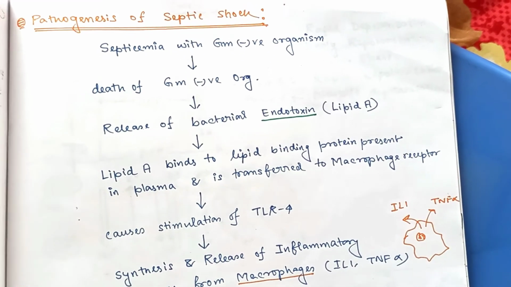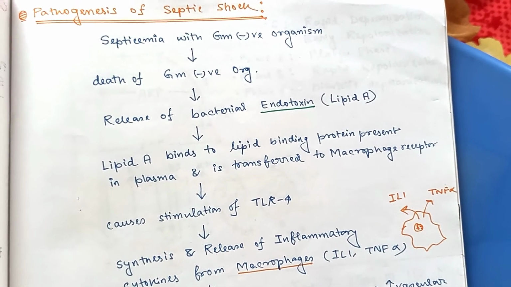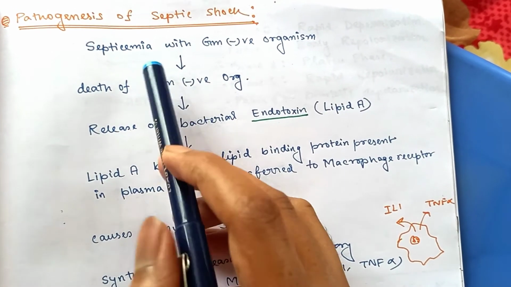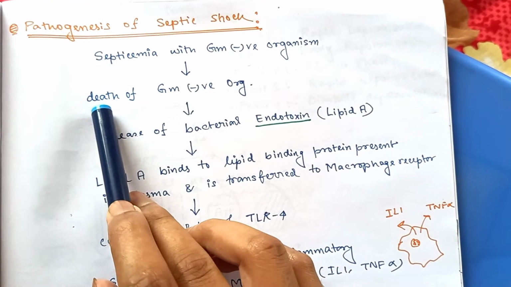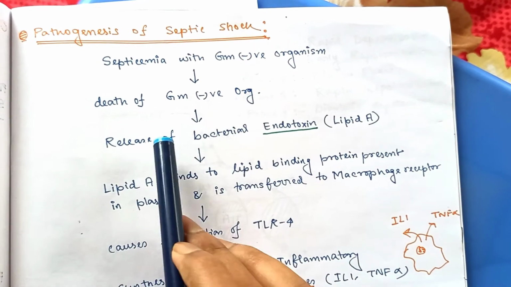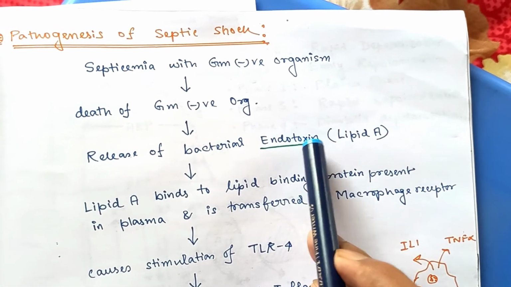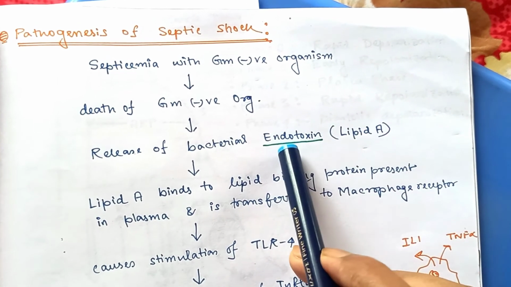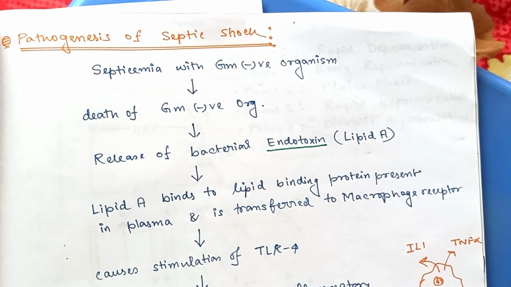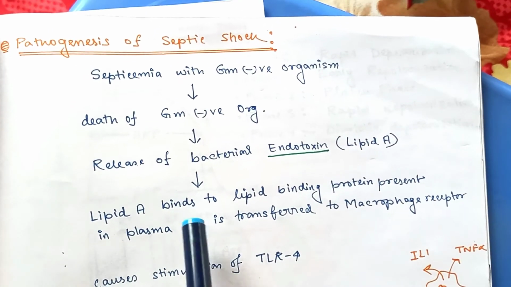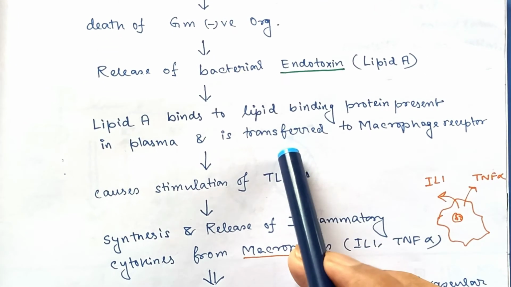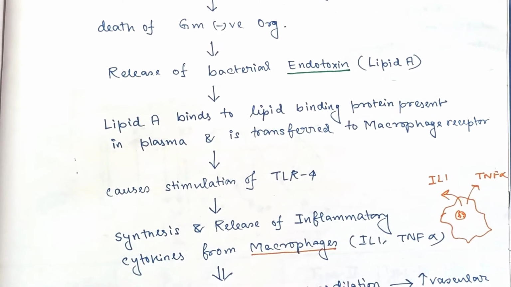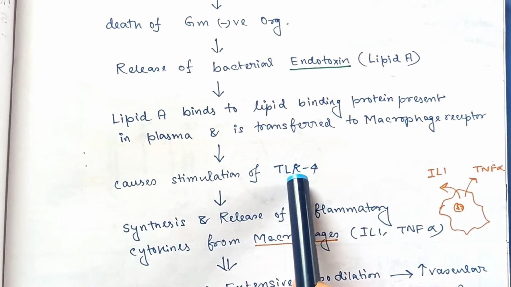Next, septic shock. As the name suggests, there is some infection of the body resulting into shock. There is septicemia with some gram-negative organism, and the death of gram-negative organism causes release of bacterial endotoxin or lipopolysaccharide. We know this is a characteristic feature of the outer membrane of gram-negative organisms. And this lipopolysaccharide binds to the lipid binding protein present in plasma, which is transferred to the macrophage receptor, causes stimulation of TLR4.